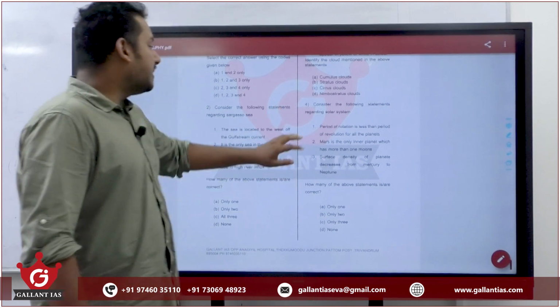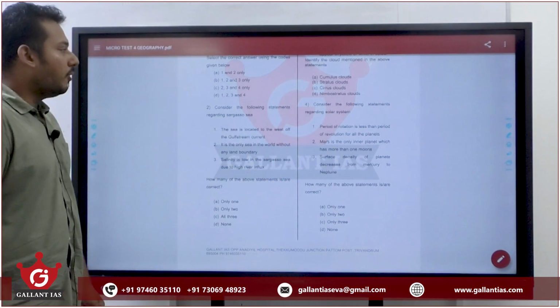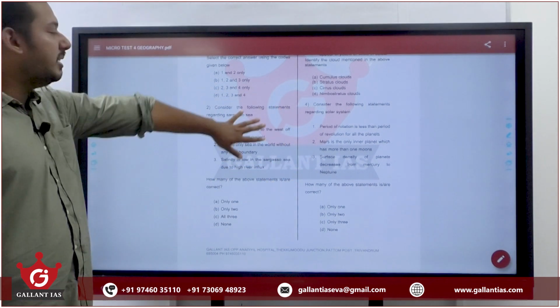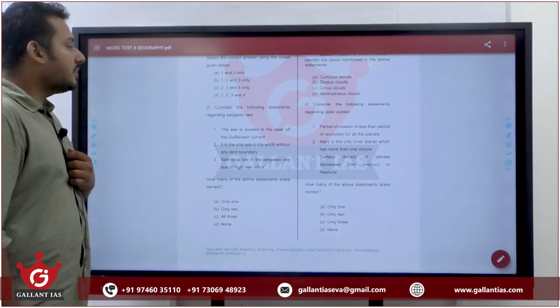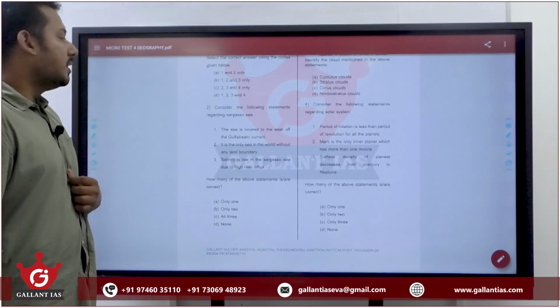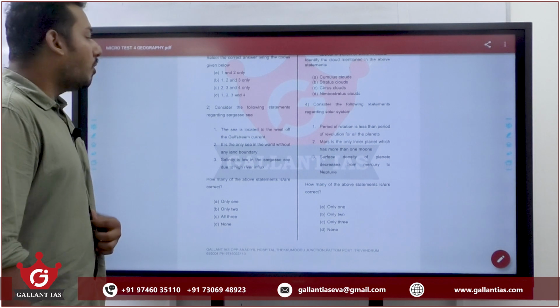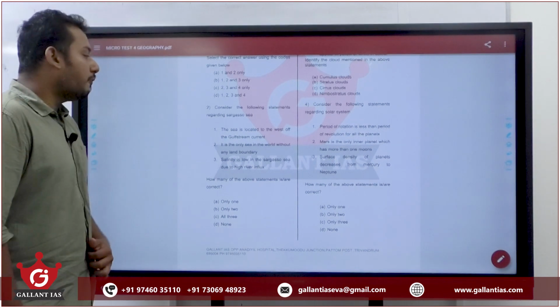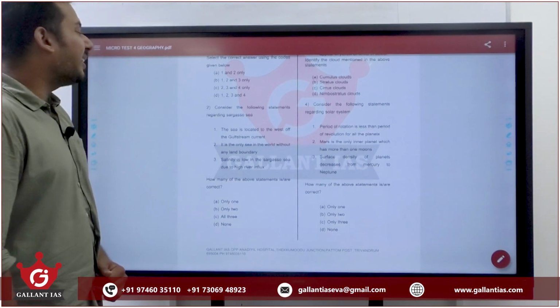Question 4 is basically a content-based question. Consider the following statements regarding the solar system. You get it from NCERT. One, the period of rotation is less than the period of revolution for all the planets. Two, Mars is the only inner planet which has more than 1 moon. Three, surface density of planets decreases from Mercury to Neptune.